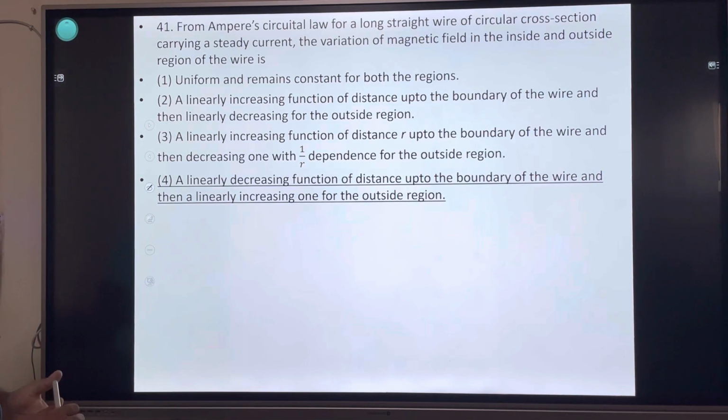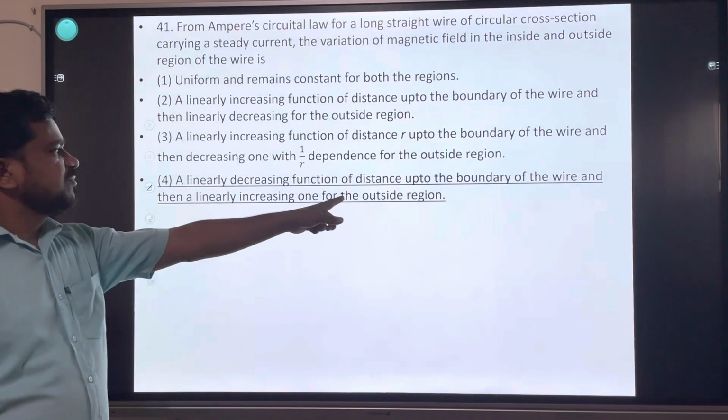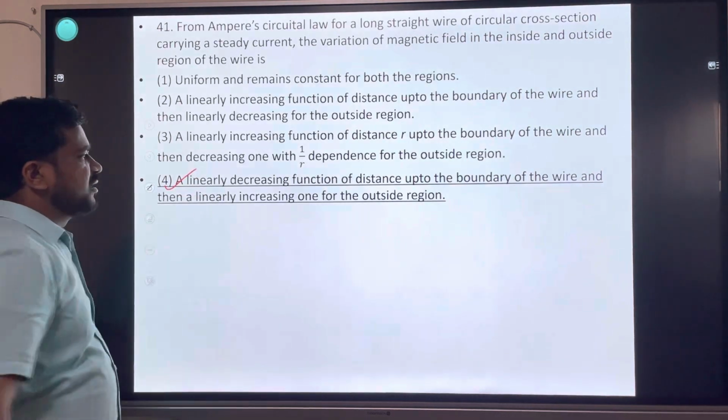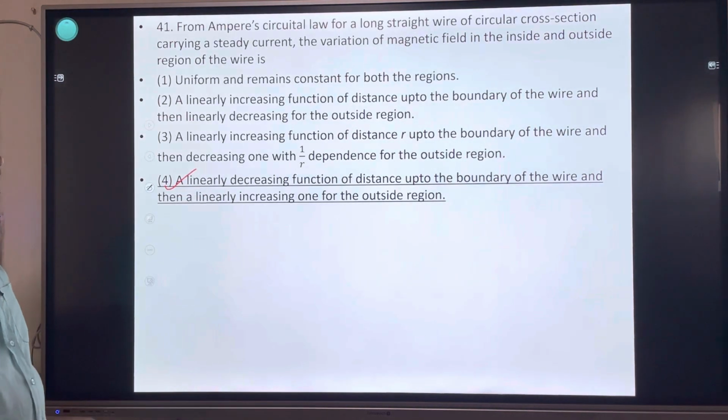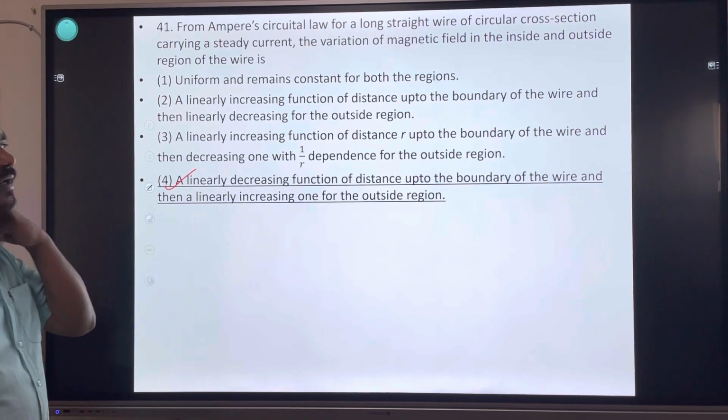From Ampere's circuital law, long straight wire of circular cross section carrying steady current, the variation of the magnetic field inside and outside region of the wire is linearly decreasing function of distance up to the boundary, then linearly increasing one for the outside region. Boundary तक decrease होगा, after boundary outside the region increase होगा.